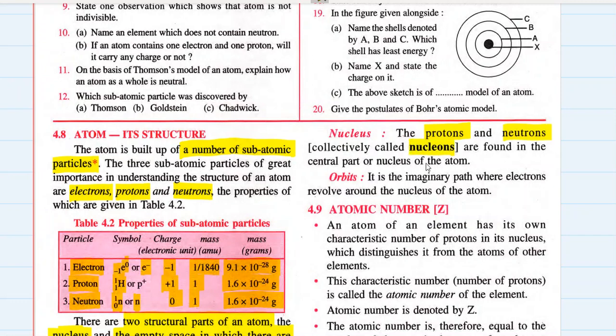You might want to note that down: neutrons and protons are collectively called nucleons. They are found in the central part, or nucleus, of an atom, and orbits are the imaginary paths where electrons revolve with fixed velocity, having fixed energies, around the nucleus.